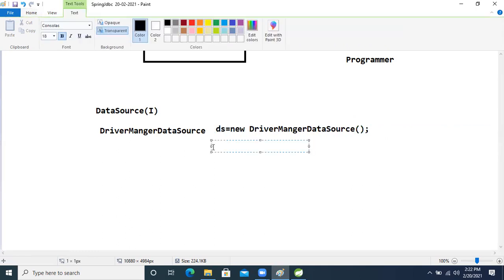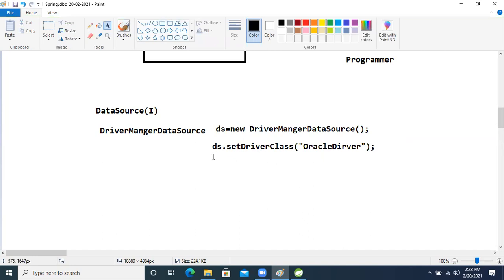Just ds.setDriverClass. How are we loading the driver? I'm loading the Oracle driver here. I will write the Oracle driver class with its fully qualified package name.